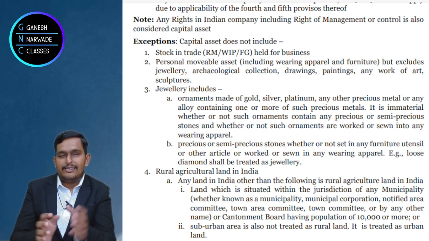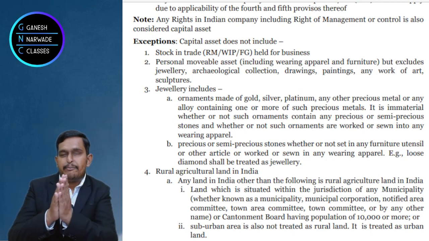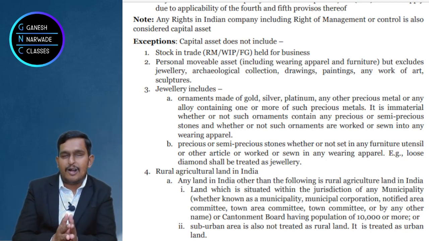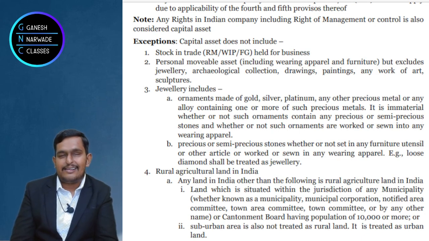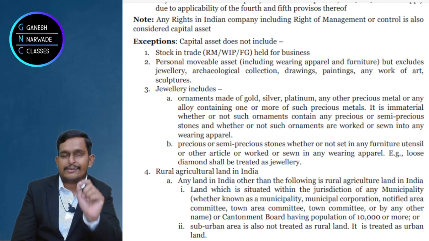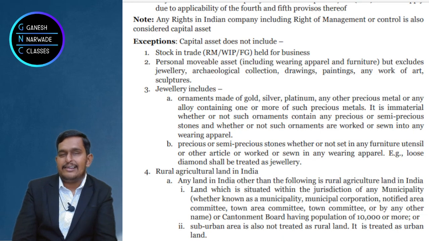So again, jewelry, drawings, paintings, sculptures, work of art, archaeological collections. These 6 have premium value. They can be sold for profit, and that's why they are not kept under the definition of personal effects. If they are not personal effects, then automatically they become capital assets. Clear? Now, why did the government say that personal effects are not capital assets?